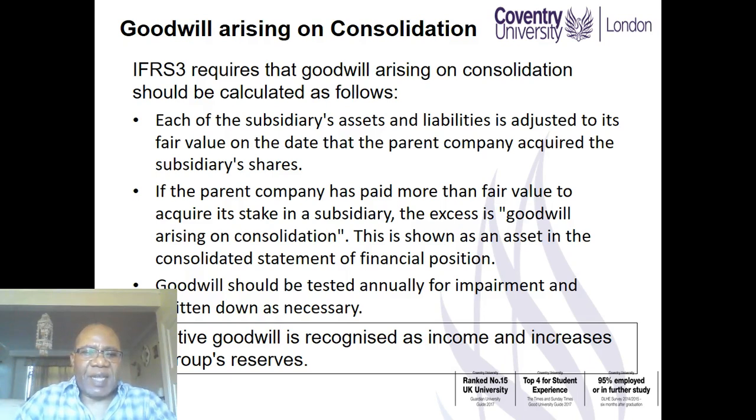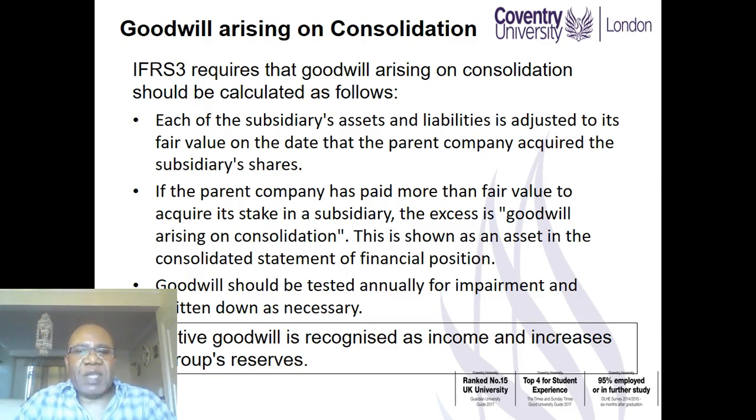As we have said in our earlier studies, IFRS 3 deals with the treatment of goodwill or purchase goodwill that arises on consolidation. It requires that goodwill to be calculated as follows. Each of the assets and liabilities of the subsidiary company are to be adjusted to their fair value on the date that the parent acquired the subsidiary shares.